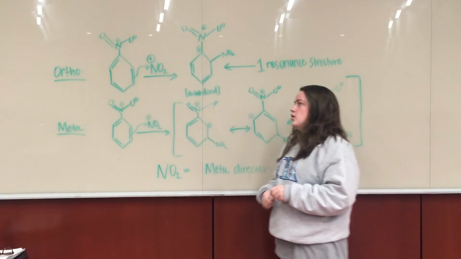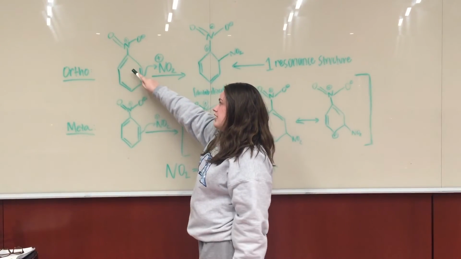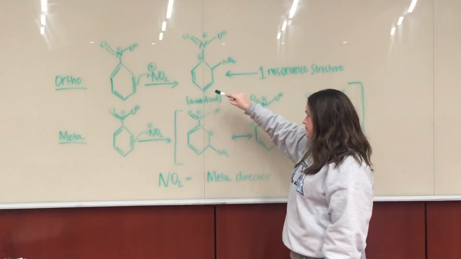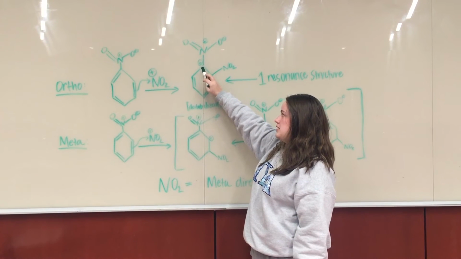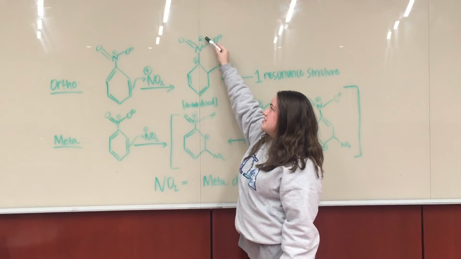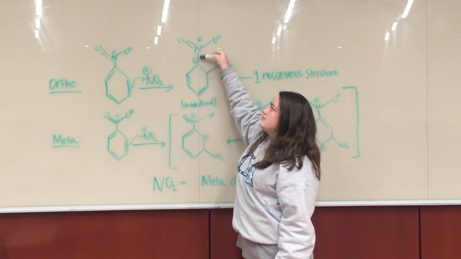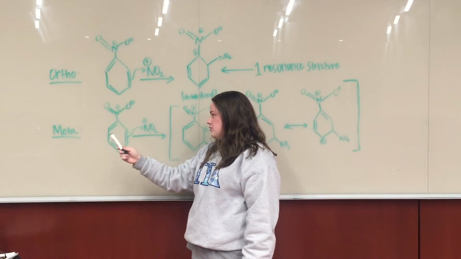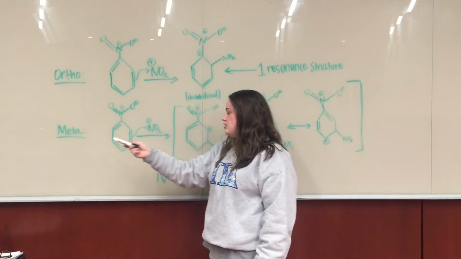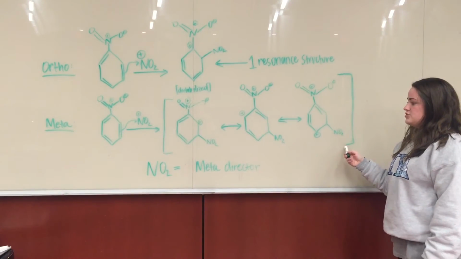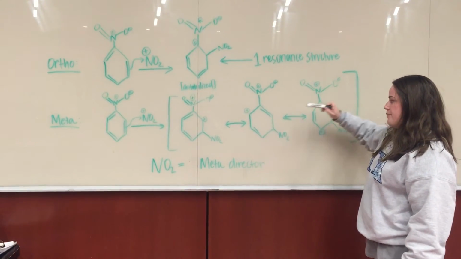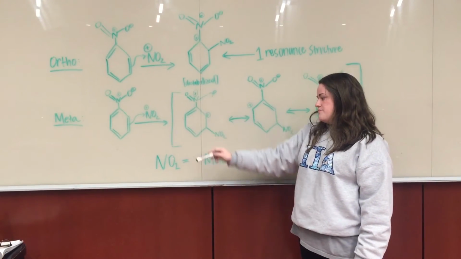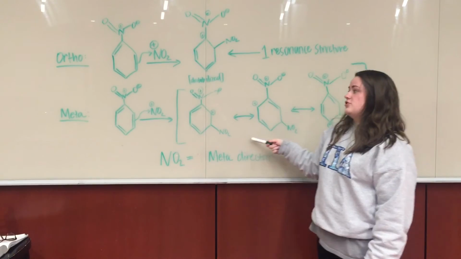For example, when we react NO2 with nitrobenzene in ortho fashion, you get this as one of your resonance structures, and it has a positive charge on the carbon that's directly beside the nitrogen with the positive charge. So this is going to lead to a lot of destabilization within the structure. However, if you have nitrobenzene react with NO2 in a meta fashion, you'll have these three different resonance structures, but none of them have that positive charge on the C that's directly next to the nitrogen with the positive charge, which is why NO2 is a meta-director, because these are all a lot more stable.